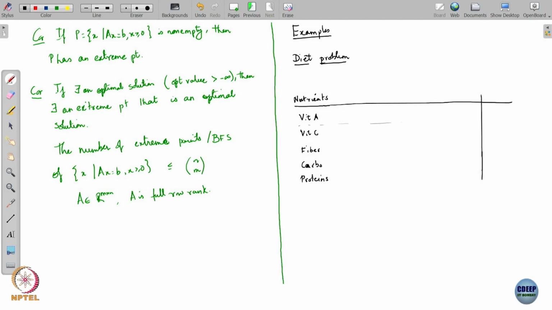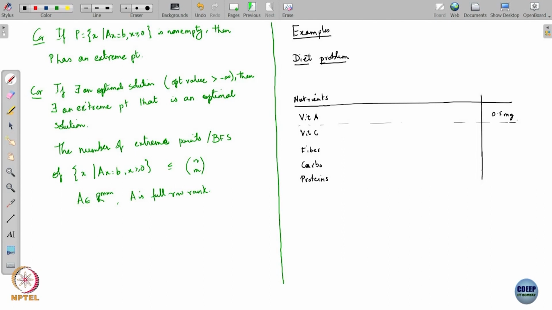For example, vitamin A should be in every meal, in every dish that you create, it must have say half a milligram of vitamin A.